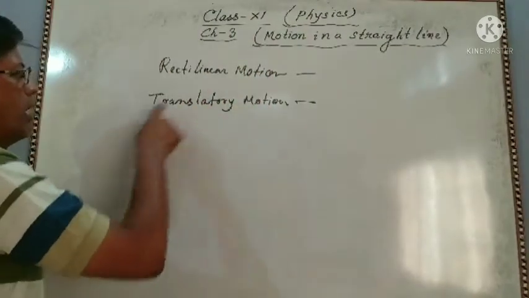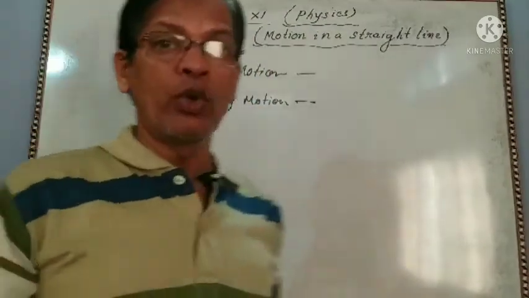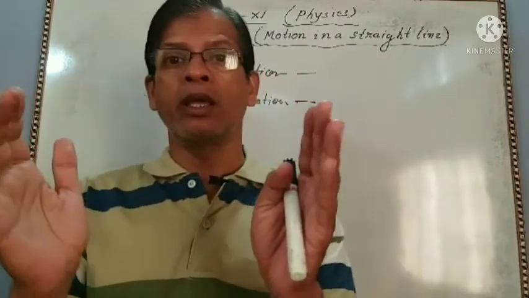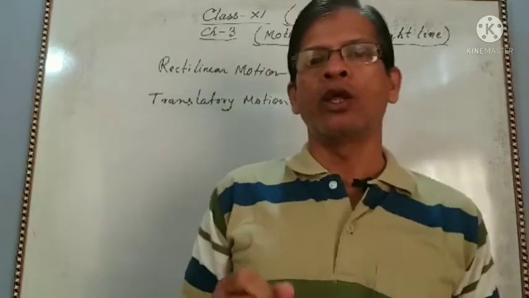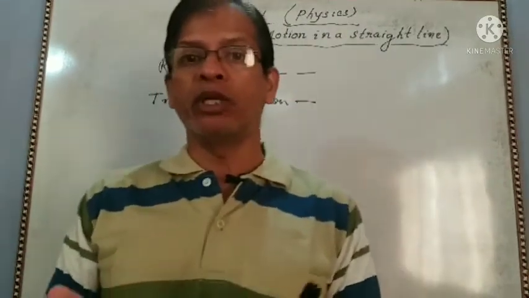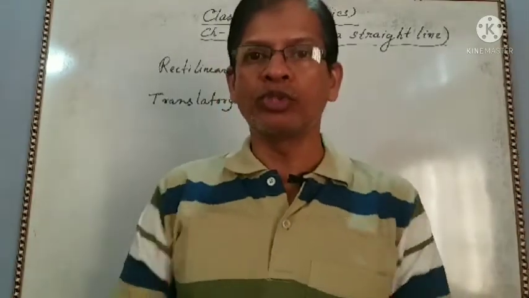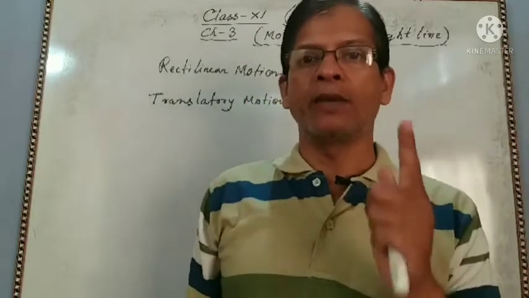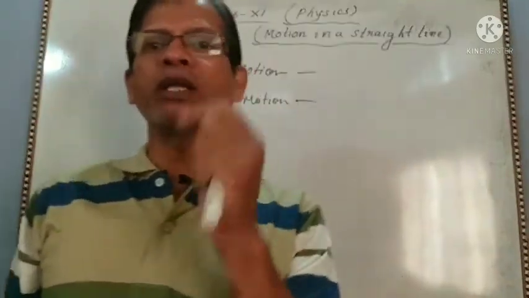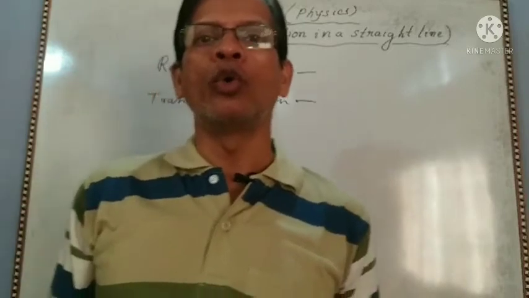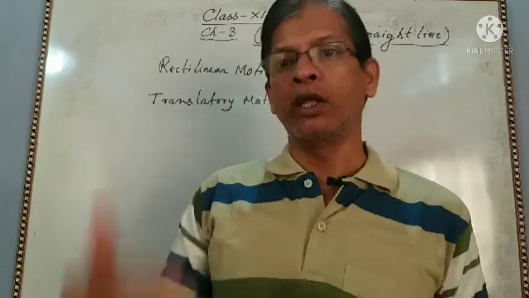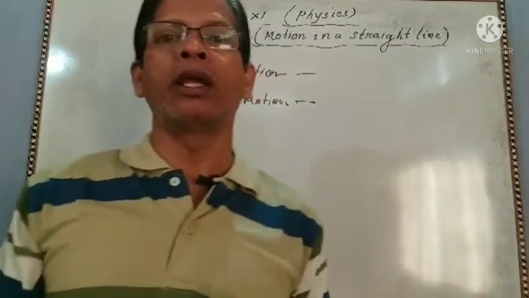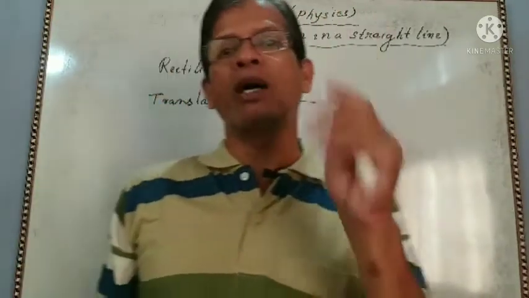And translatory motion: when a massive body, not a point mass object or point object, when a massive body, a big body, moves in a straight line, then its constituent particles will also move in parallel tracks in straight lines, and each particle will describe an equal path.